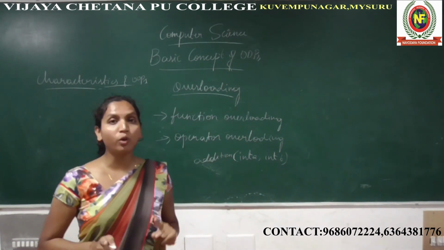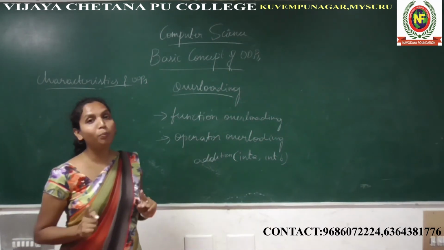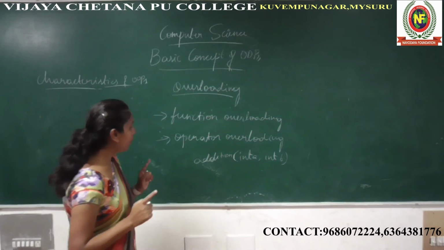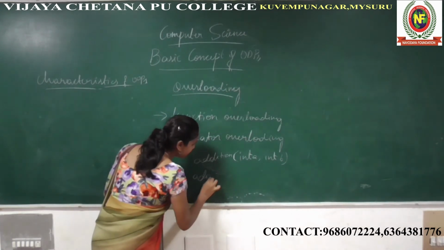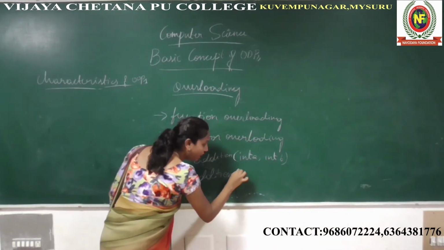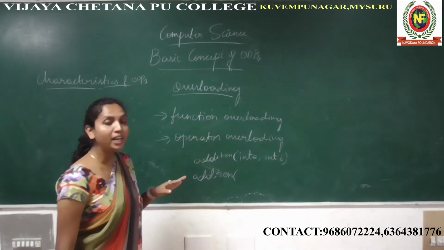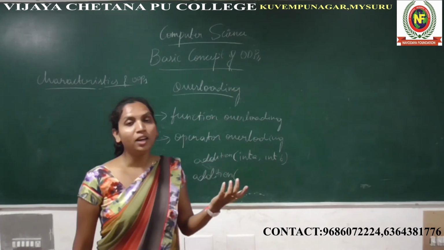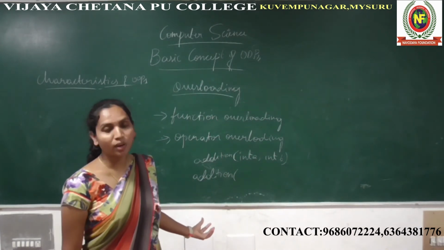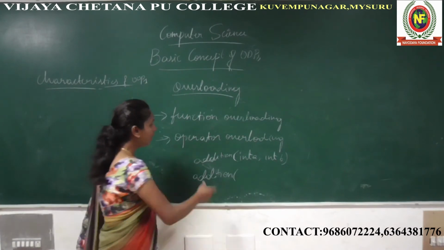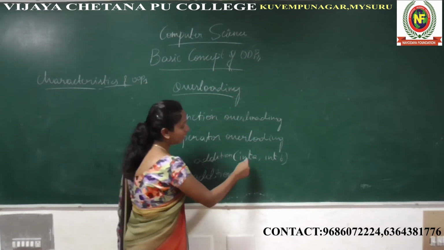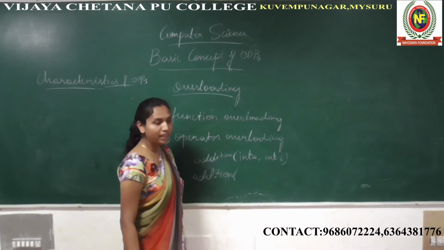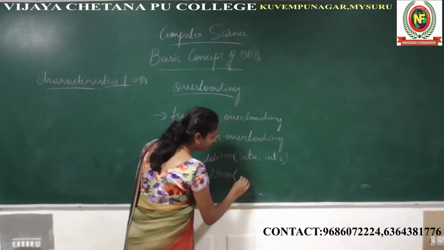You know that you have studied about functions. The function name should be unique. It doesn't have any other duplicate function name. You studied that in your first year. But here we are using the same function name with a different argument list. If the argument list is different, then you can use the same function name. So here, addition is one function. I am declaring a and b as variables of type integer. Here I am giving float